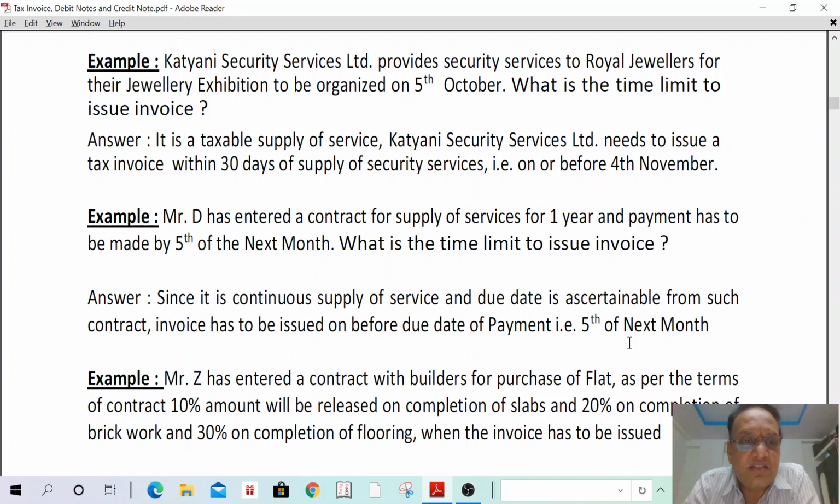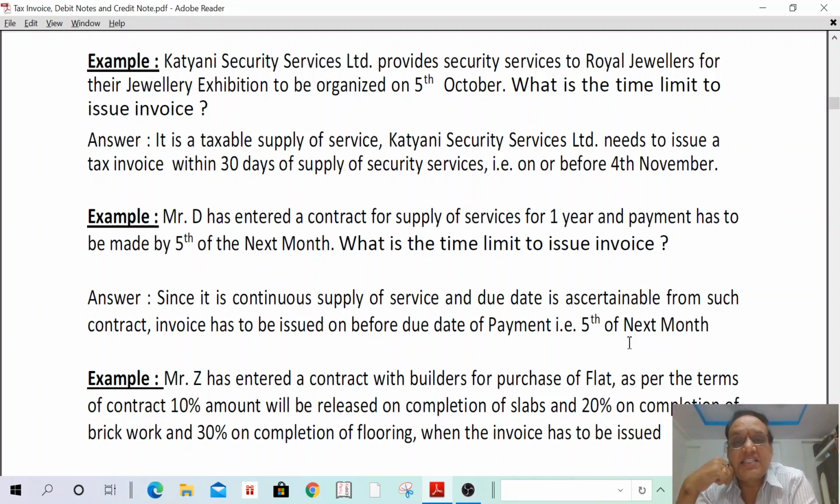I can read the answer. It is a taxable supply of service. Kachani Security Services Limited needs to issue a tax invoice within 30 days of supply of security services, that is on or before 4th November. Okay. Next example. Mr. D has entered a contract for supply of services for 1 year, and payment has to be made by 5th of next month. What is the time limit to issue invoice?